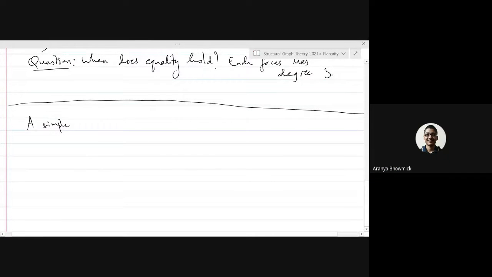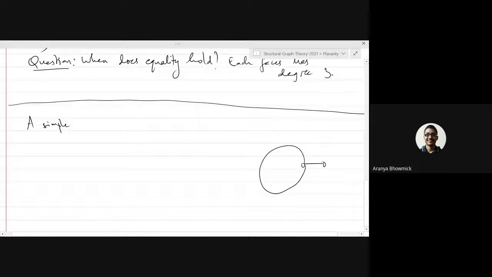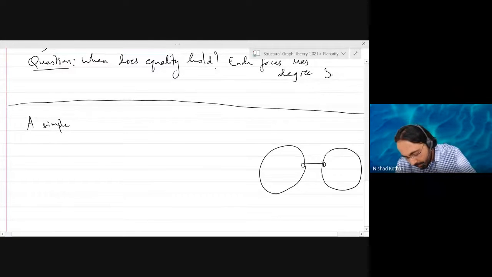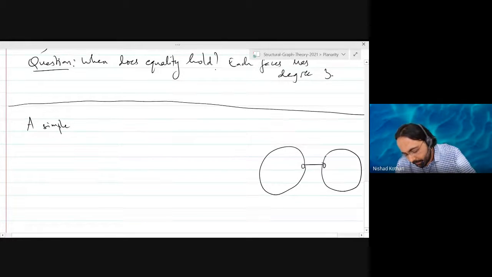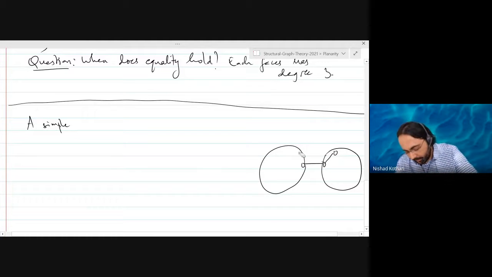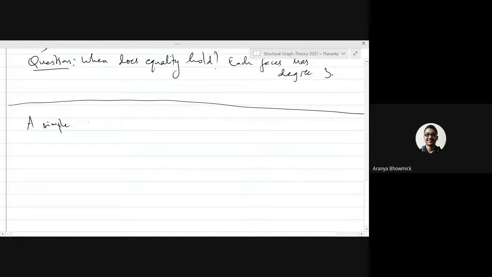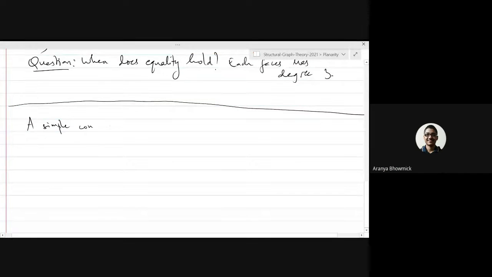A simple planar graph may have a cut edge, but then what does not happen is that every face has degree 3. If there is a cut edge, then you will get a face that has degree more than 3. You can prove it rigorously. So the only time you will have every face of degree 3 is when every face is bounded by a cycle. You can prove that the graph will be at least 2-connected. So when every face has degree exactly 3, that means the graph has no cut edge.